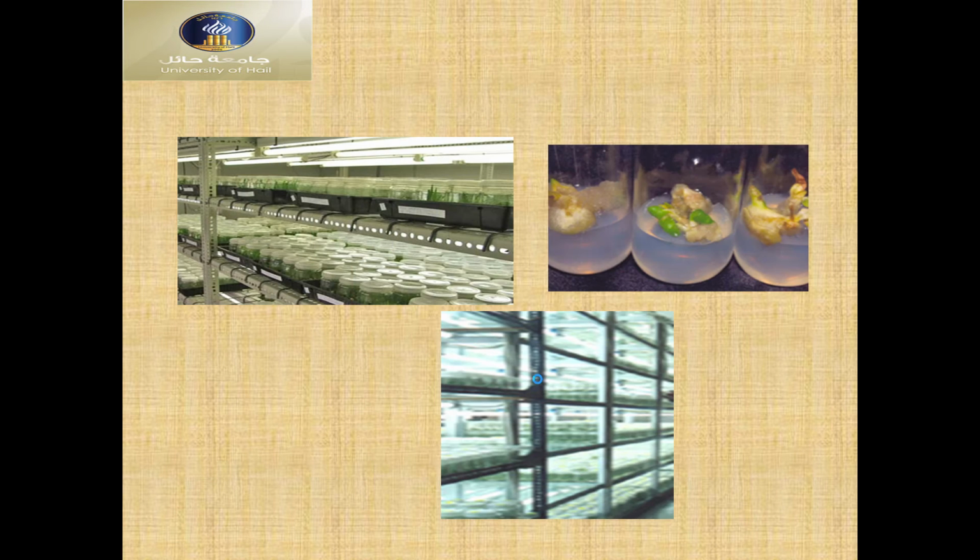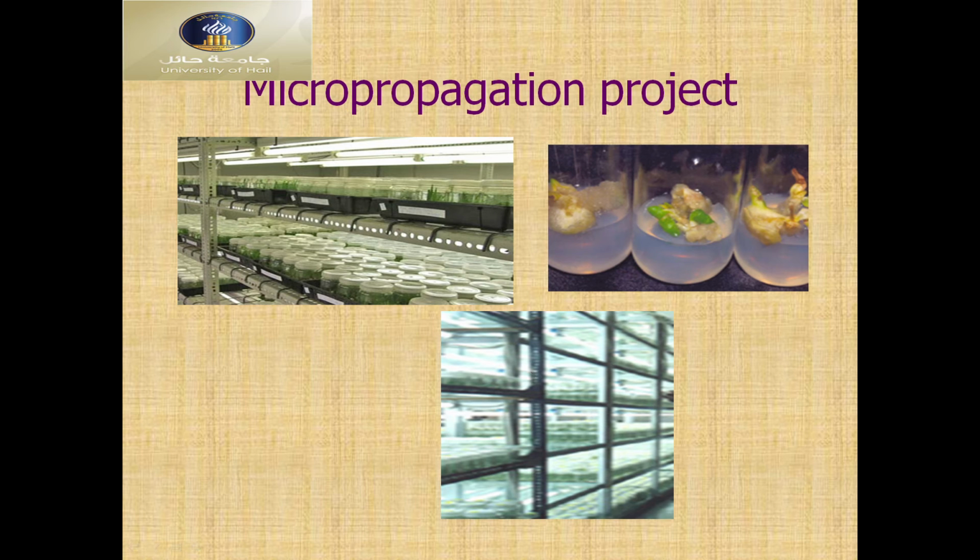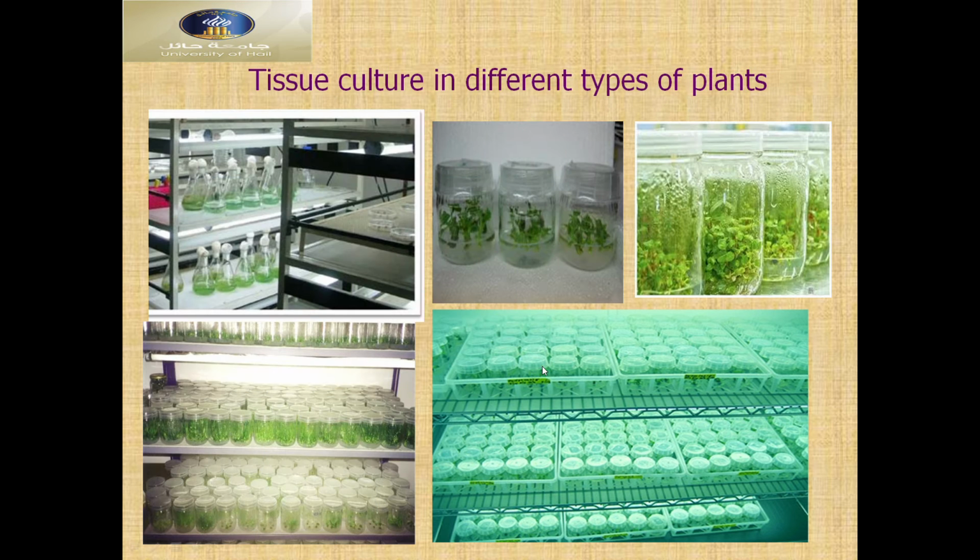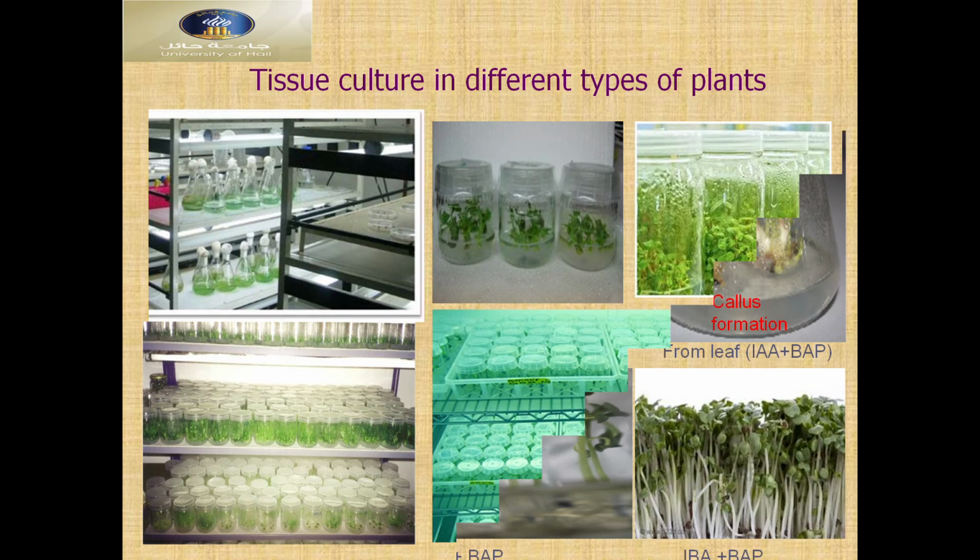So you can see here different types of projects. Images of the tissue culture project, callus formations in the laboratory and plant production in the laboratory. Images from different scientists' data. This is also from different scientists' data. Our data is also there. You can see here project tissue culture in different types of plants.